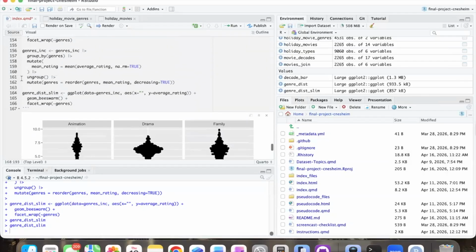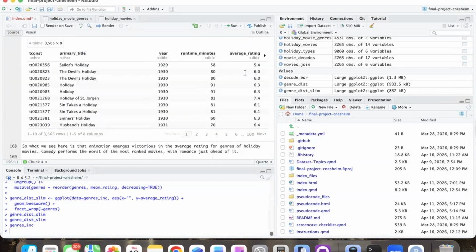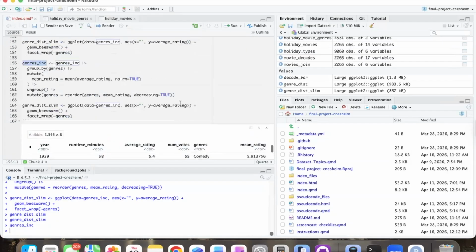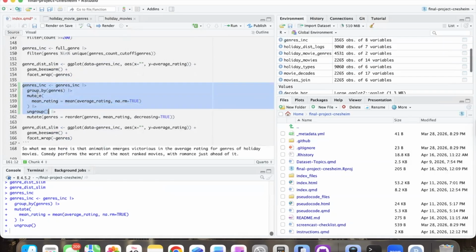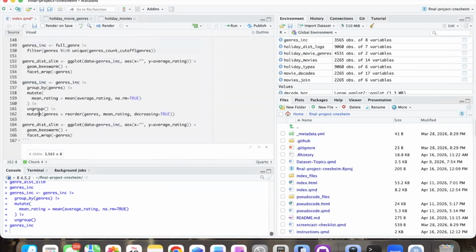And actually what we can do here is look at this average rating, mean rating. So comedy, I mean, none of them are high. Let's do before we ungroup. Let's do this. Oh, that didn't work. Well, that's okay. Oh, wait, I included the ungroup.